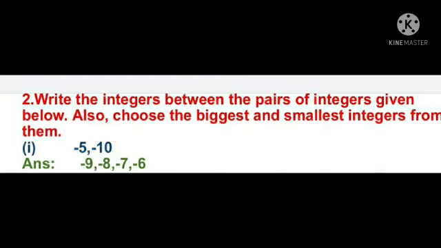So -5, -10. Which is the right side value? -5. Which is the left side value? -10. Now identify the remaining numbers in between these two.